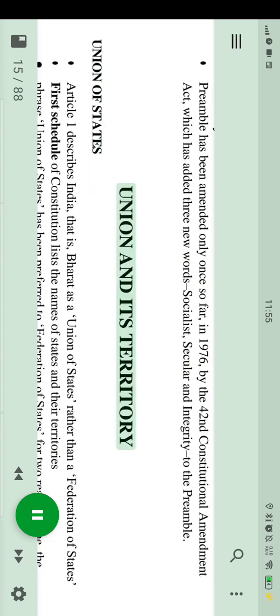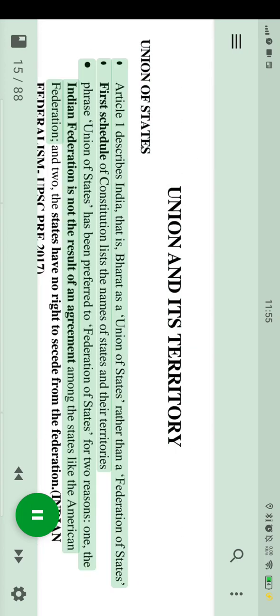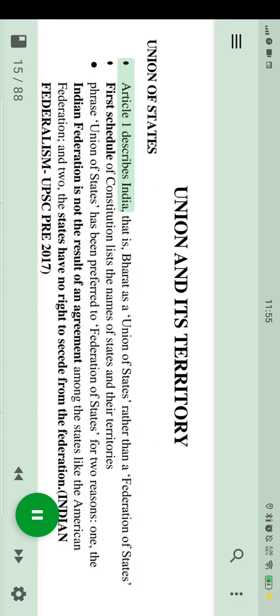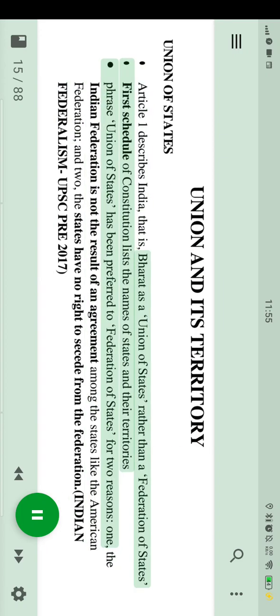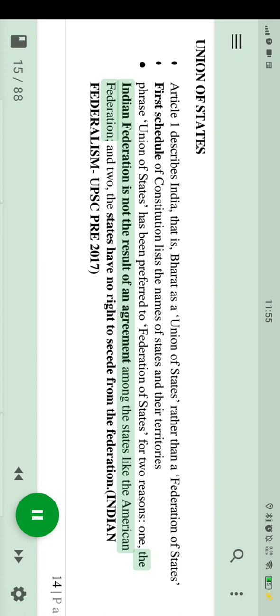Union of States. Union and its territory. Article 1 describes India, that is, Bharat as a union of states rather than a federation of states. The First Schedule of the Constitution lists the names of states and their territories. The phrase union of states has been preferred to federation of states for 2 reasons. 1. The Indian Federation is not the result of an agreement among the states like the American Federation.